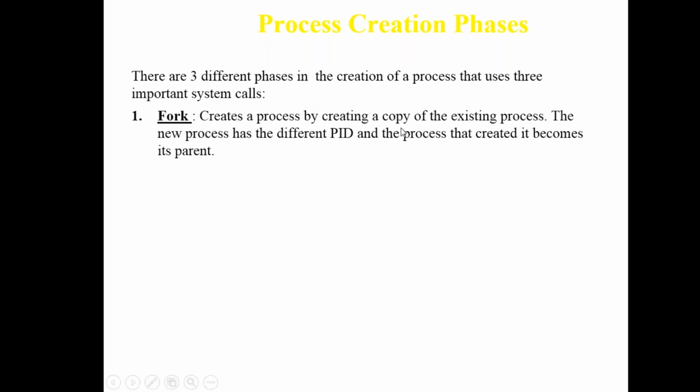We create a process by creating a copy of the existing process. The new process has a different PID, and the process that created it becomes its parent. So one becomes your parent, and the other becomes a copy of your parent process, and that is called forking. Forking means copying of your parent process. It will take a copy by using this system call, but it has a different PID. It has different virtual space, different resources, a different data section, a different code section, everything is different.